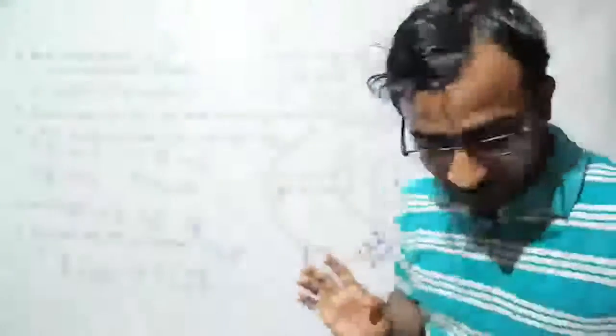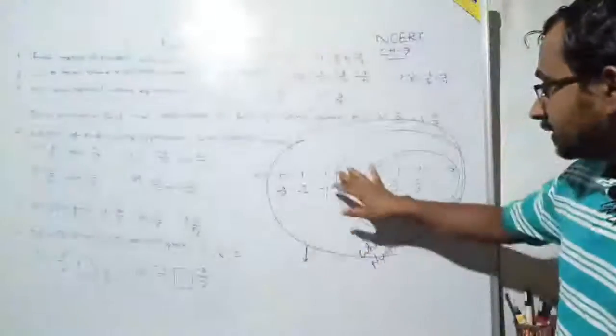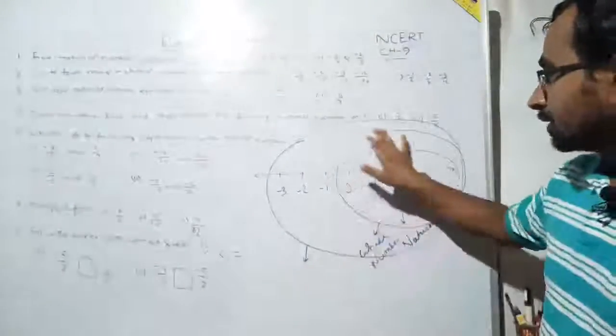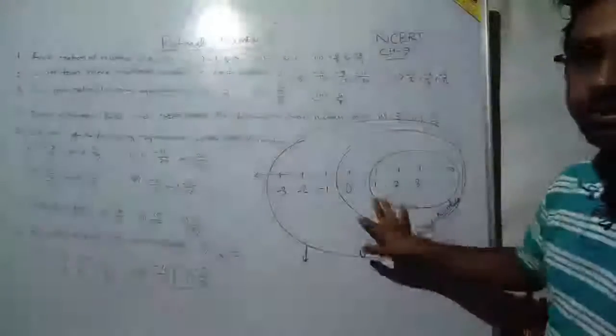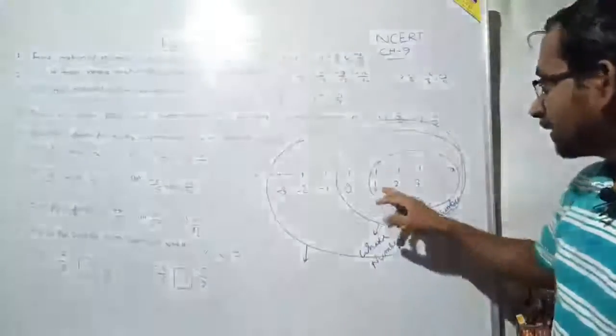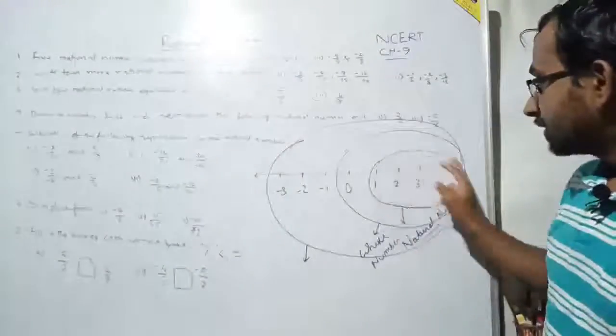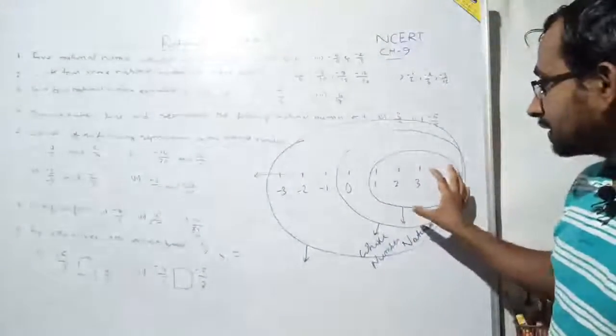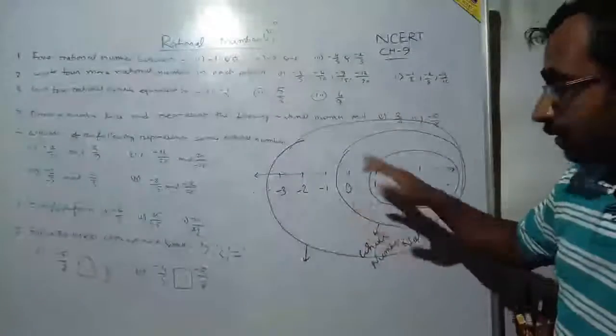Understood or not? First of all, say whether this section is clear to you or not. These inner two circles, have you understood or not? In the case of whole numbers, there is another area inside it which is called the natural numbers. So all the natural numbers are whole numbers, but all the whole numbers are not natural numbers. Why?